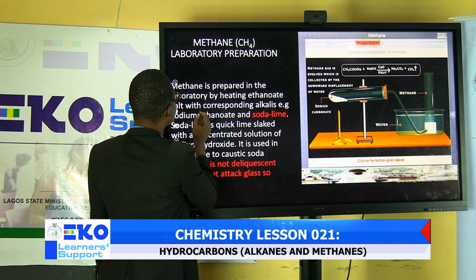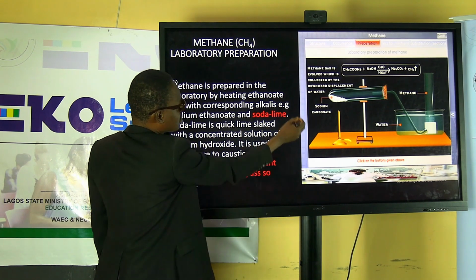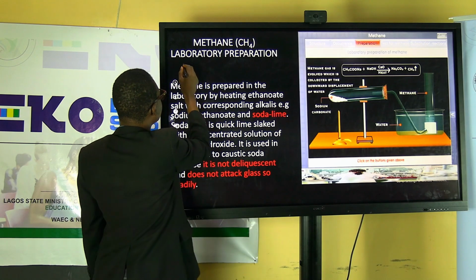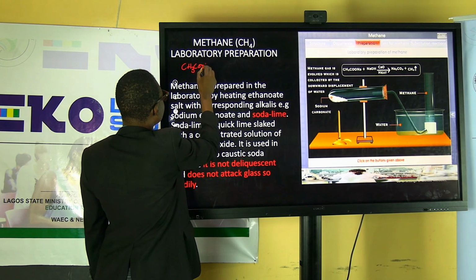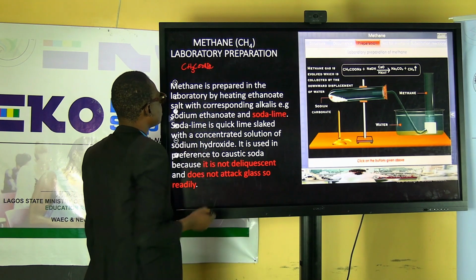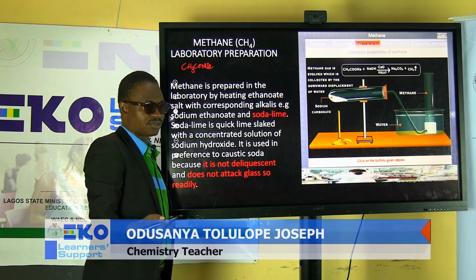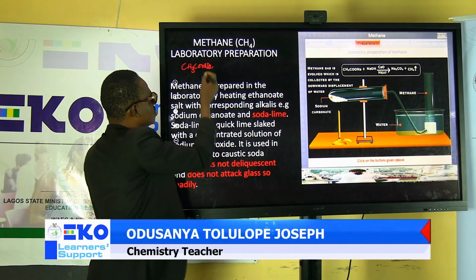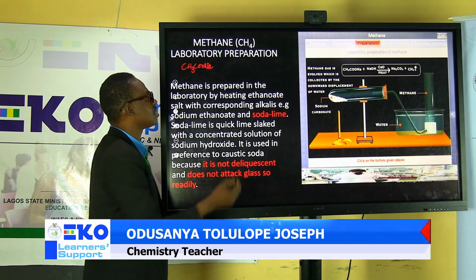Now, talking about sodium ethanate: CH3COONa. Ethanate, 2 carbon, 1, 2. Sodium ethanate from the ester.